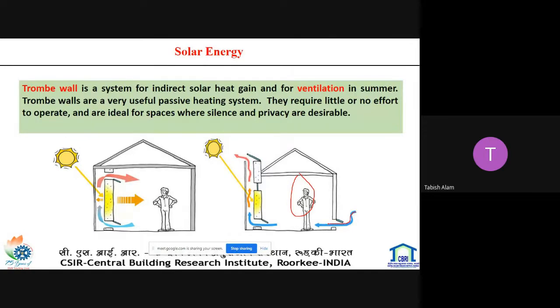This is the air: cold air is coming from one side of the building and it passes through the Trombe wall.